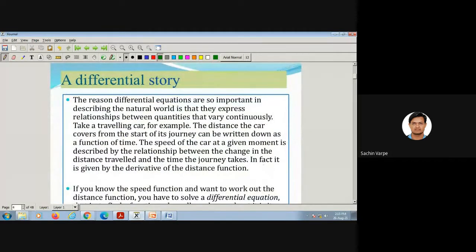Let me share a differential story. The reason differential equations are so important in describing the natural world is that they express relationships between quantities that vary continuously. Take a traveling car, for example. The distance the car covers from the start of its journey can be written down as a function of time. The speed of the car at a given moment is described by the relationship between the change in the distance traveled and the time the journey takes. In fact, it is given by the derivative of the distance function.